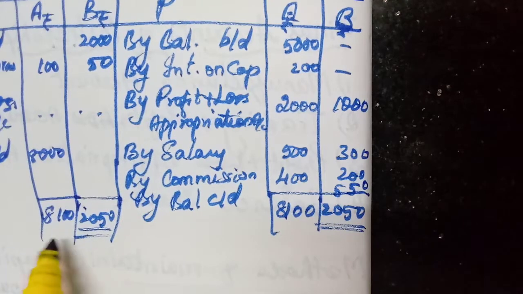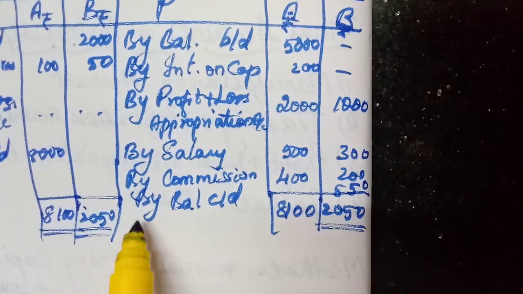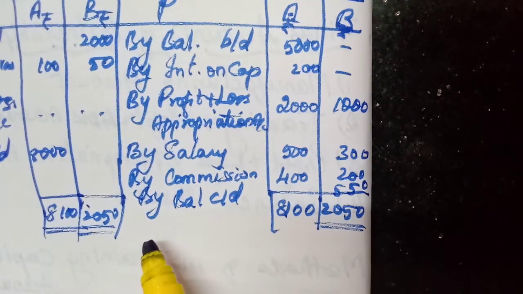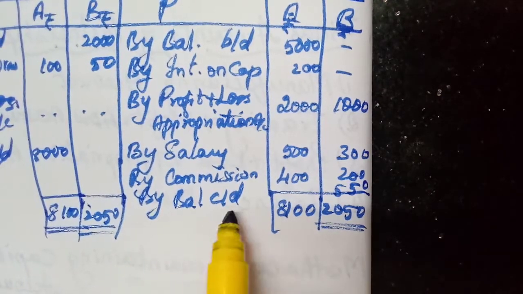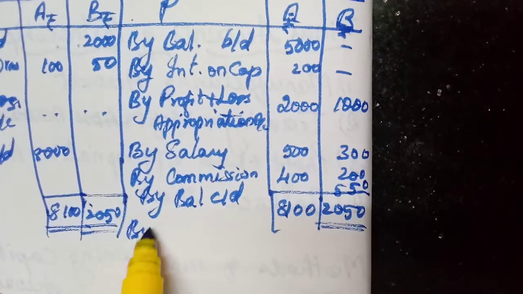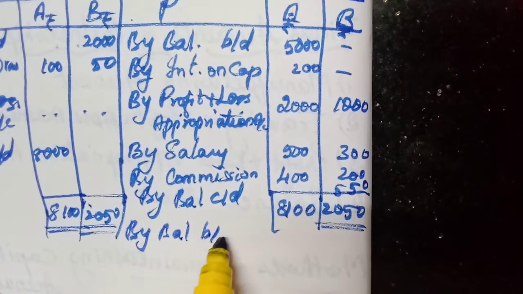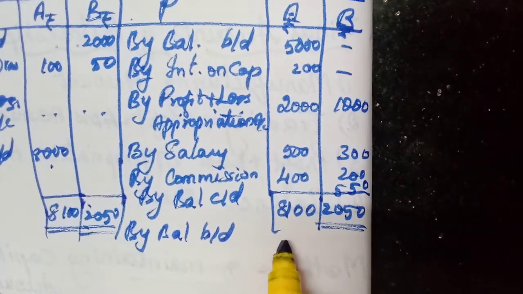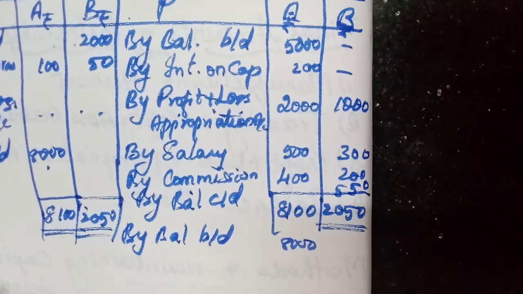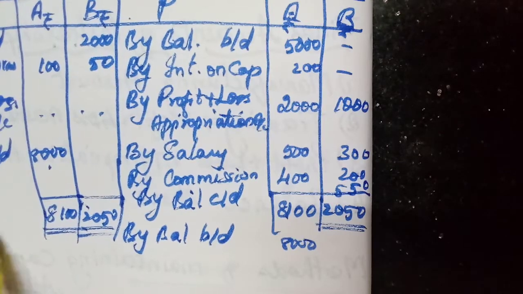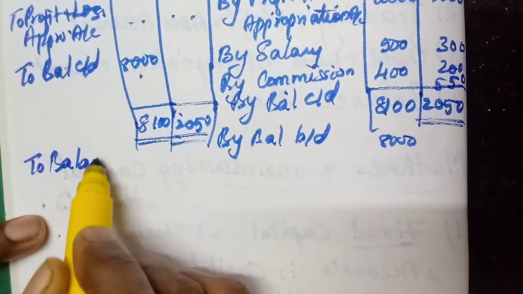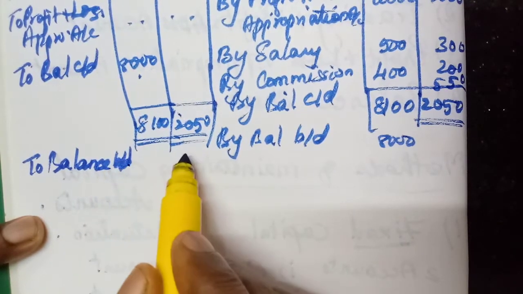Then he will get. Then you should write the opening balance next. Date also will be given sometimes. If date is given, we have to write the date also before particulars. Then by balance brought down. Which one? This one, A, 8,000. This one should be brought here in next year, next day. To balance brought down. How much? 550.